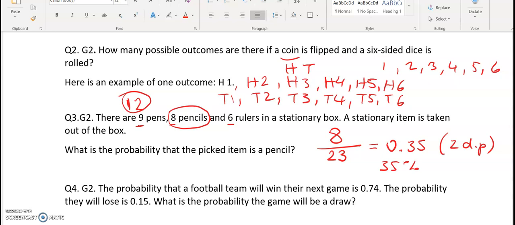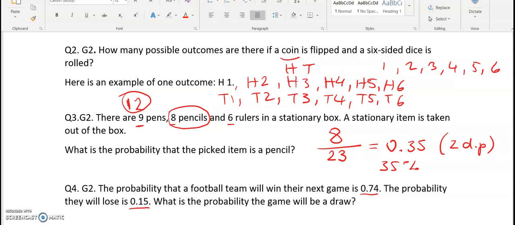The probability that the football team will win their next game is 0.74. The probability that they will lose is 0.15. What is the probability the game will be a draw? So the 3 possibilities are either win, lose, or draw. And we know that they should add up to 1.